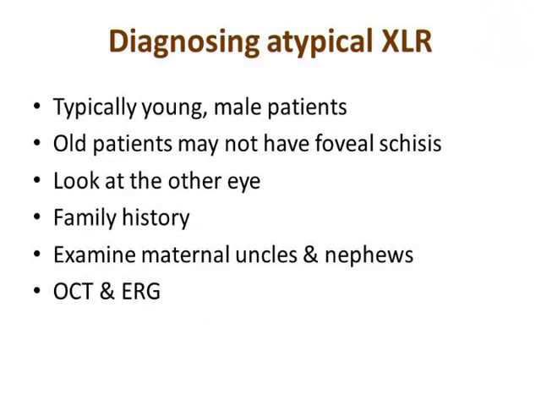So how do we diagnose X-linked retinoschisis? They are typically young male patients, but these young patients will become old later on. So old patients may not have foveal schisis. Look at the fellow eye, take the family history, especially examine the mamas, the maternal uncles and the nephews, the bhanjas, and look at the OCT and the ERG.